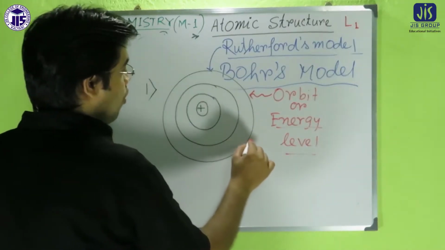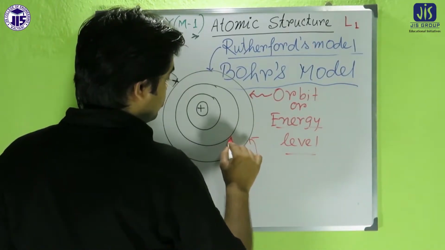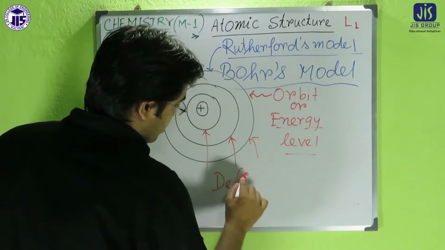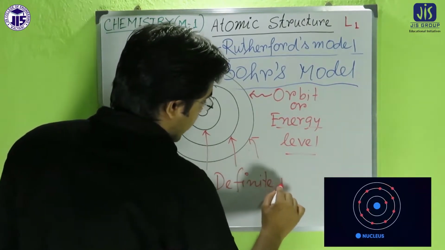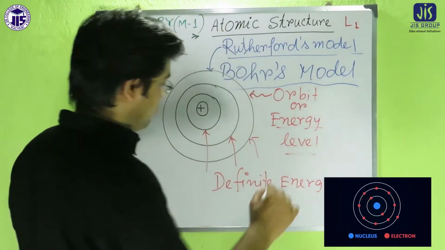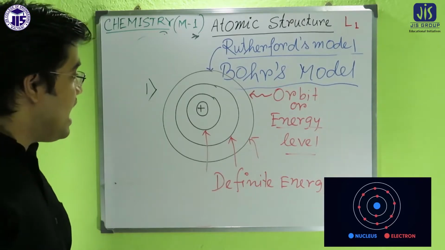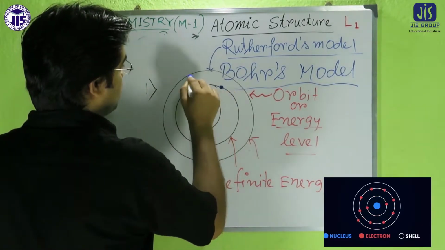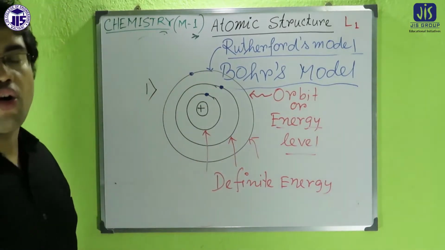Because all the orbits have a particular, definite energy. That's why he used the term energy level, and the electron will revolve in that particular orbit.